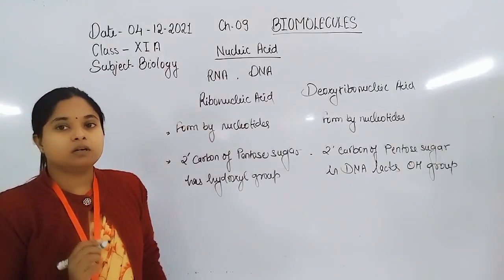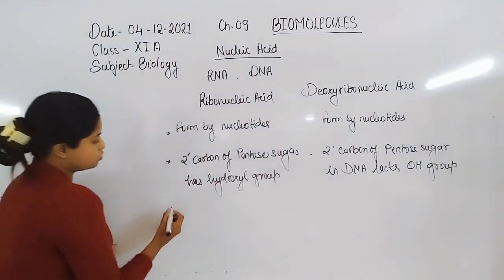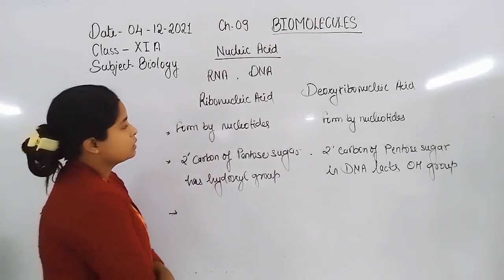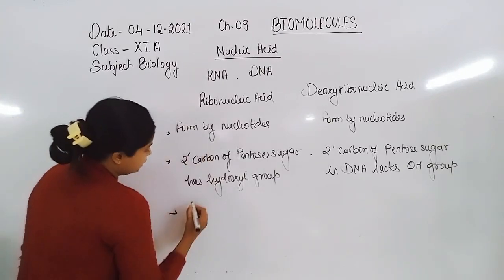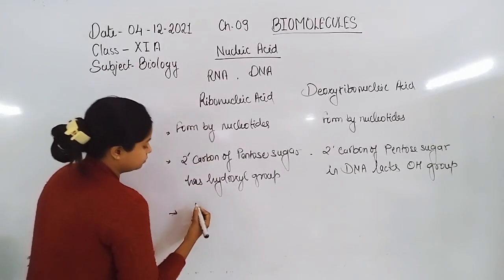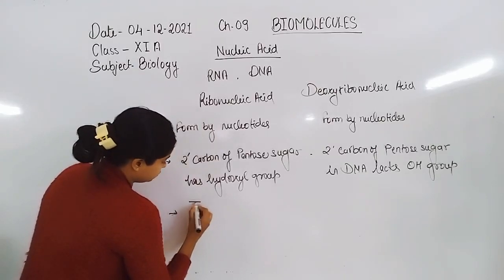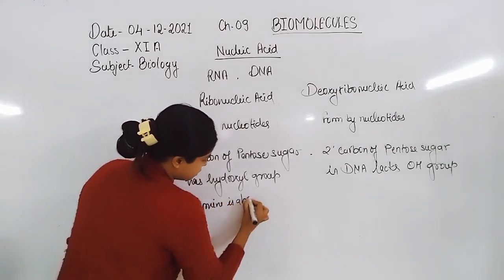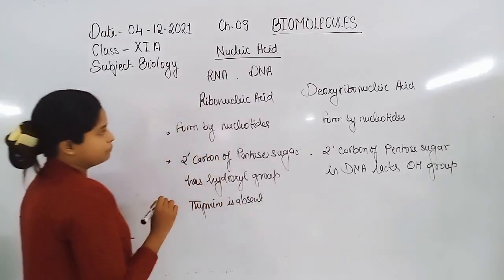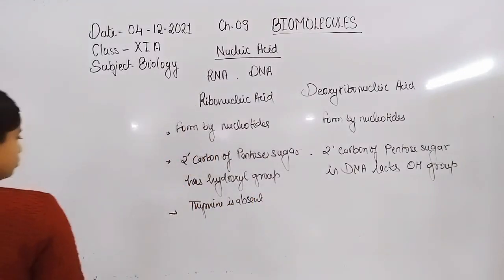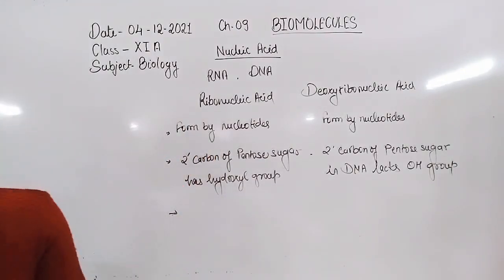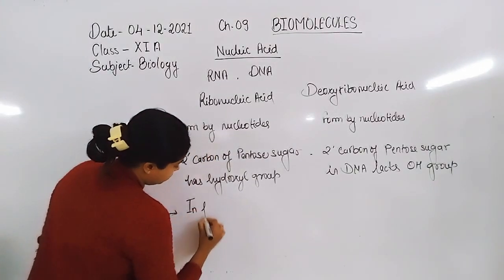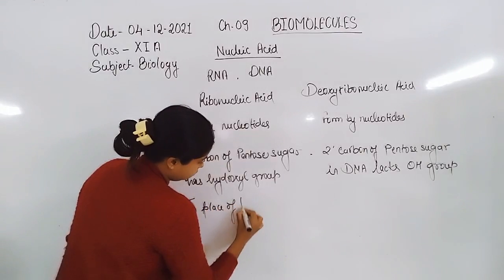Another thing is there is a difference in the nitrogenous base. RNA lacks thymine. Thymine is absent. In place of thymine, uracil is present.